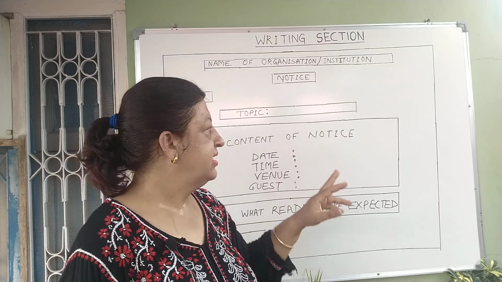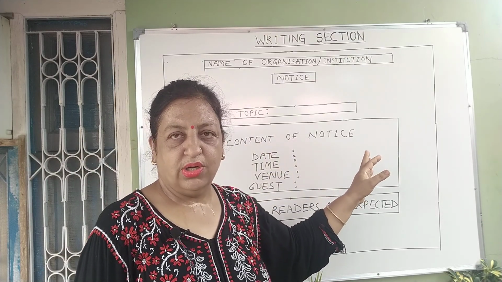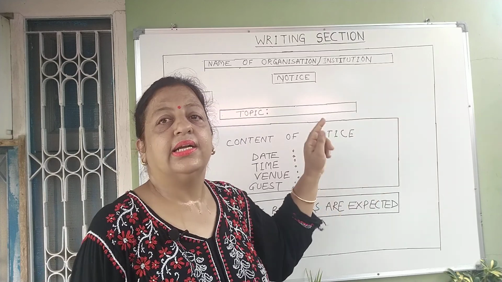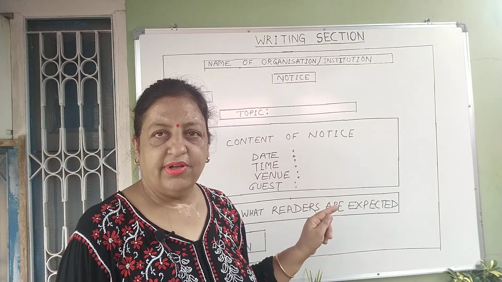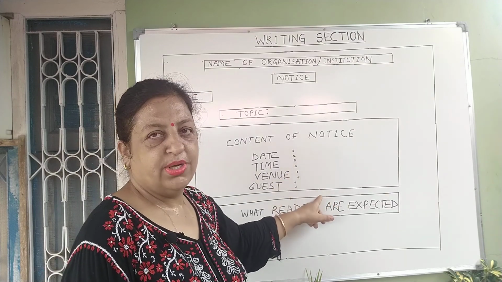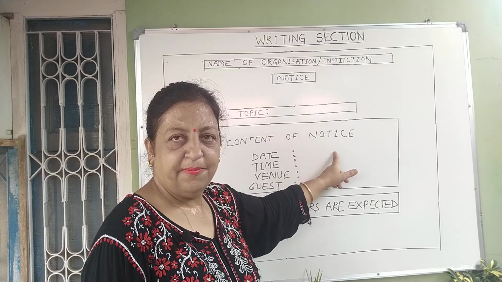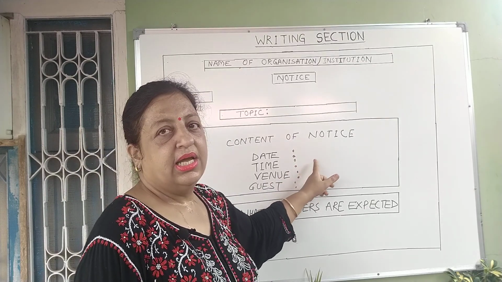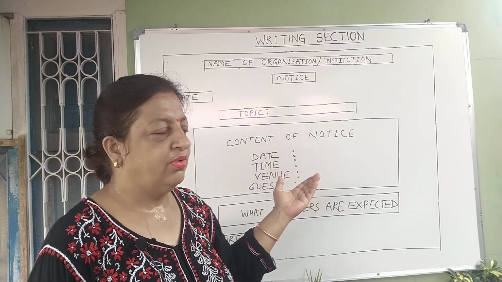The details you are given, you will provide here. So what you will write? It is to inform you that a blood donation camp is going to be organized. The details of the camp are as under. As under, when you write, then you will provide the information. When the camp is going to be organized, you will write the date. Then time will be 8 a.m. to 5 p.m. or whatever time you want to write.